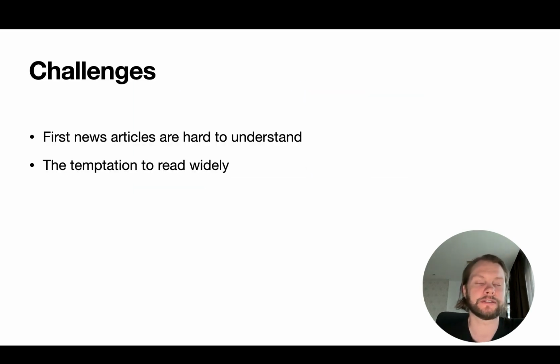As I said, the main challenge is that the temptation is there to read widely, so you need to keep your discipline. And secondly, if you start with the first articles, these will be harder to understand. It's like a small speed bump. Once you get over it through AI simplification, or you just read the topics that you're very familiar with or shorter articles, then it becomes pretty easy actually.